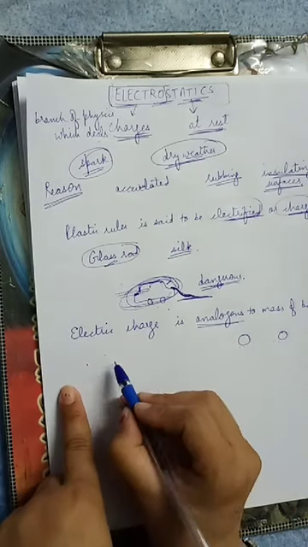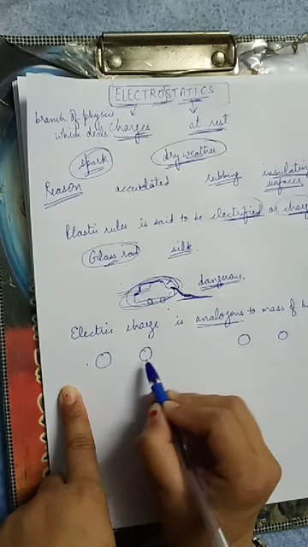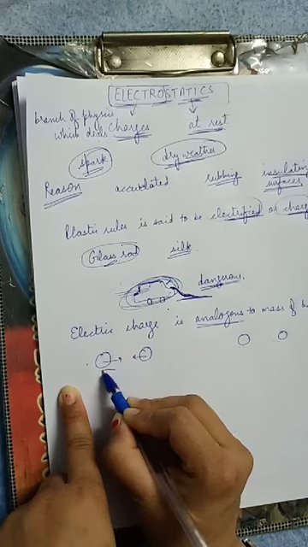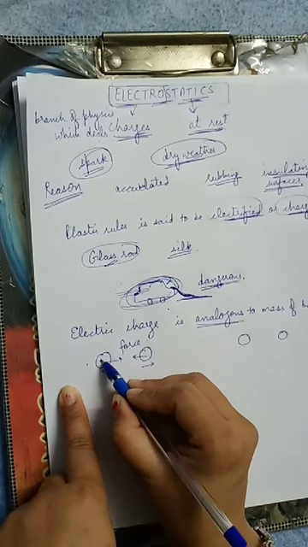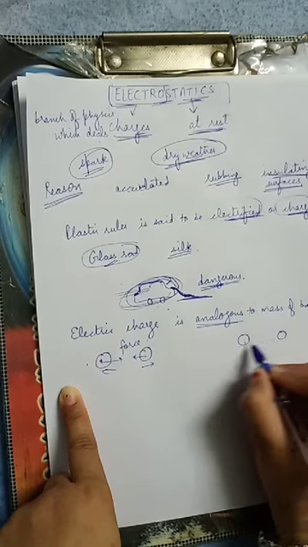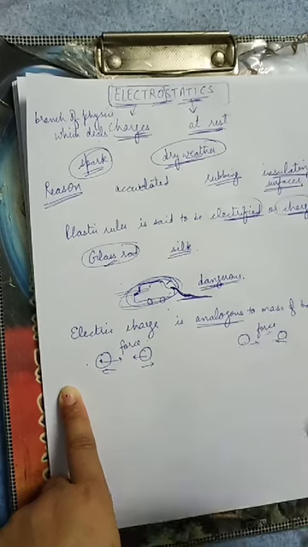if there are two bodies which are electrically charged, they also exert force on each other.